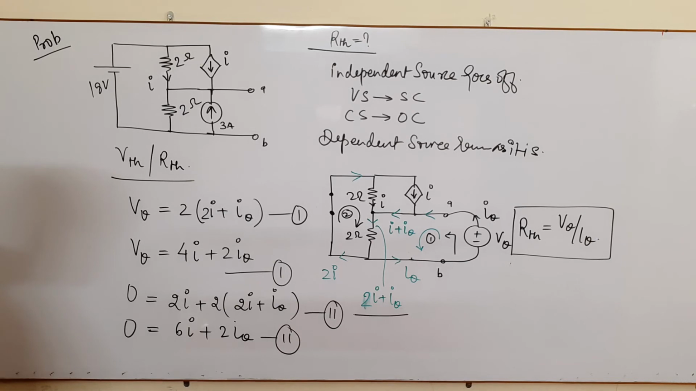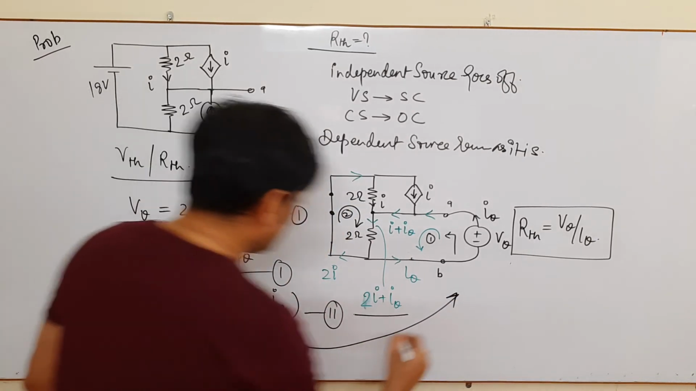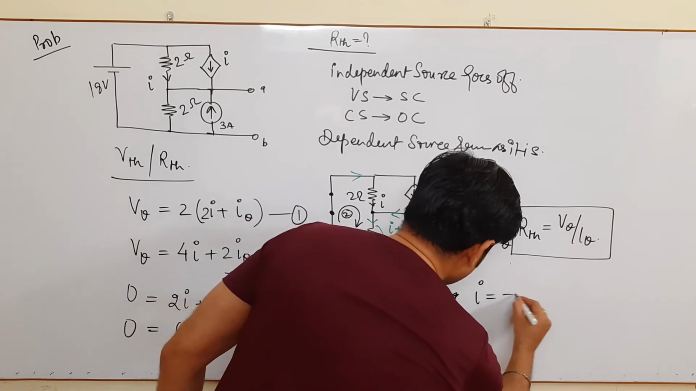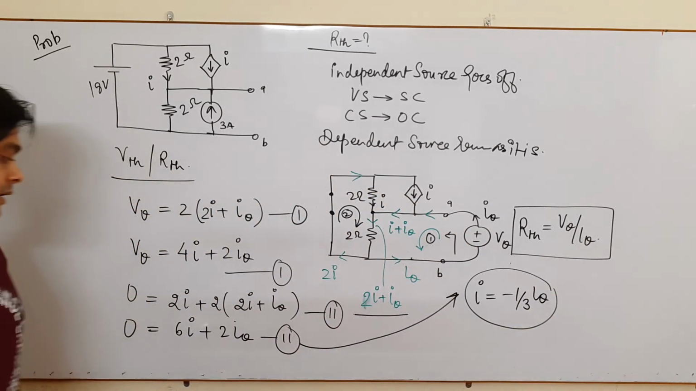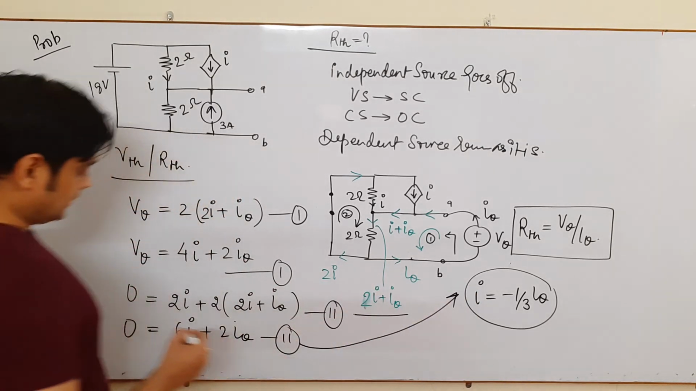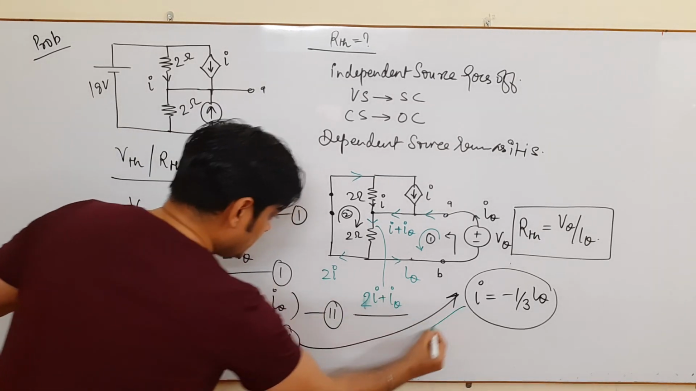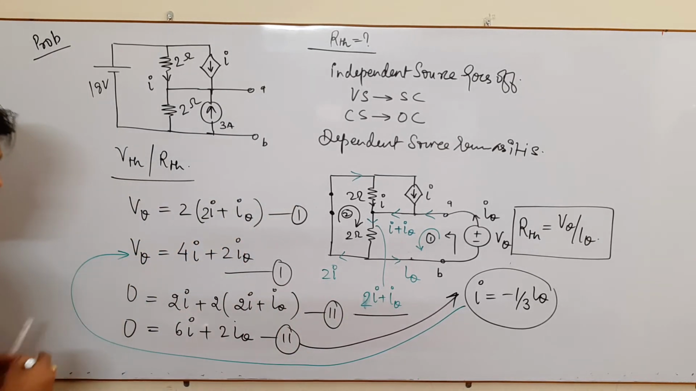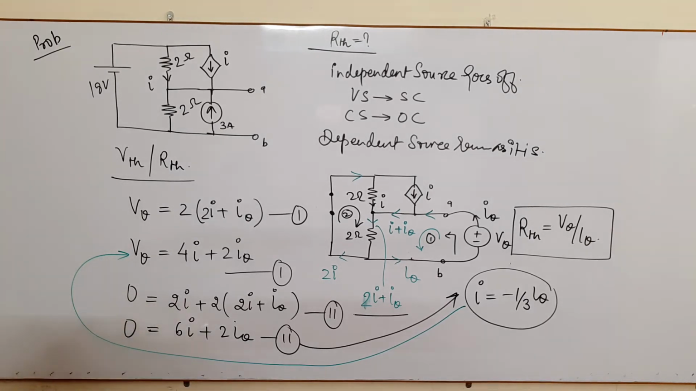So can you find the relation between I and Iθ from this equation? Yes, please see, the value of I is minus 1 by 3 Iθ, just by transferring it. Now if I put this value in this equation, you can easily find the value of RTH.